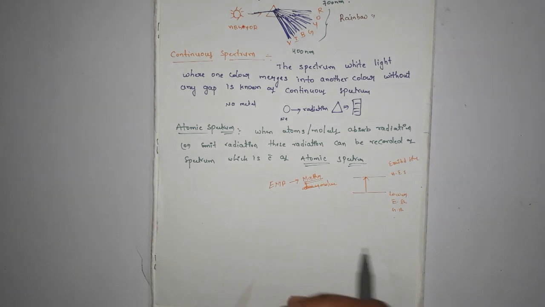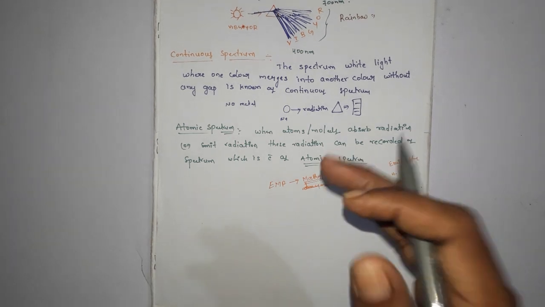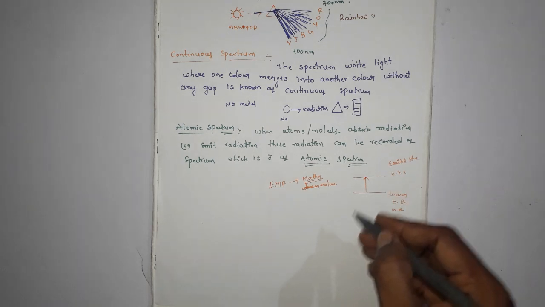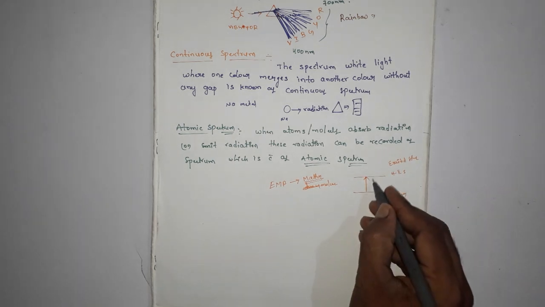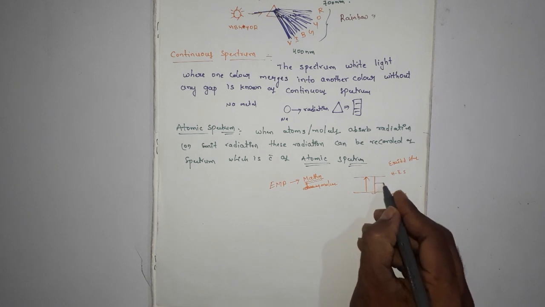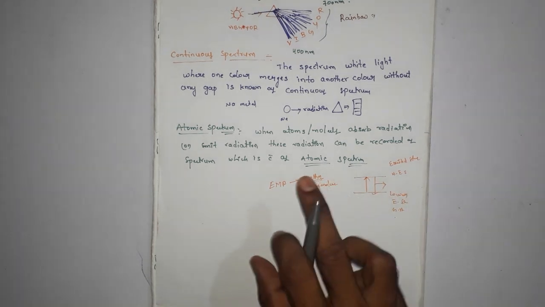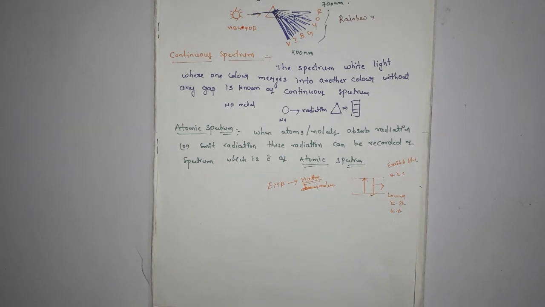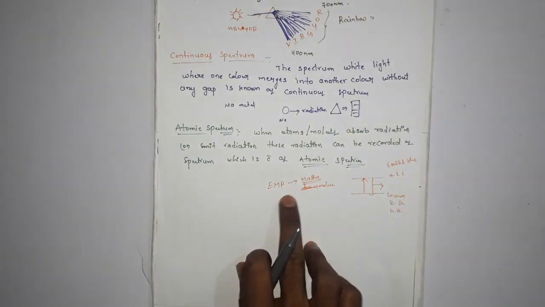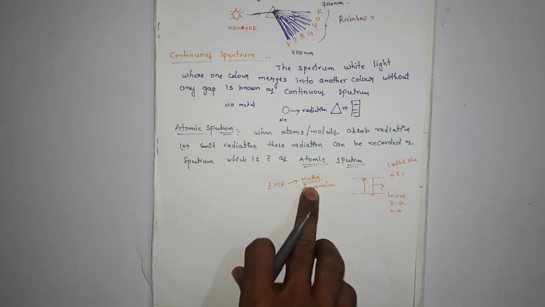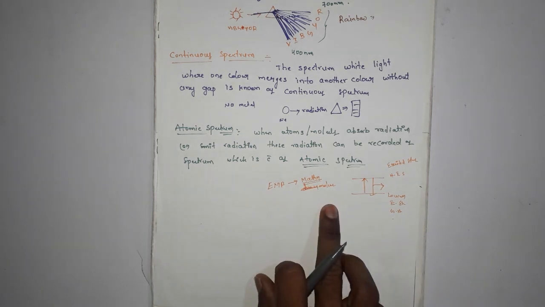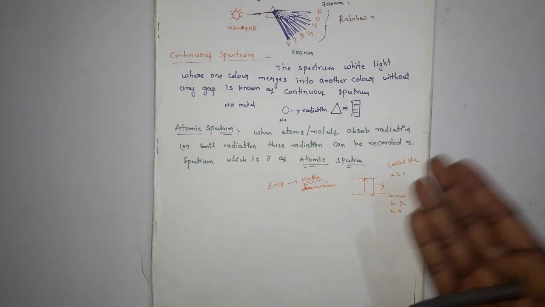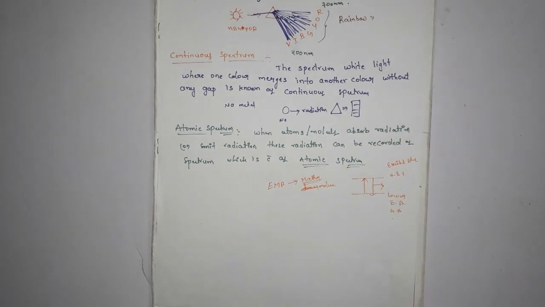So for returning to their normal, more stable energy state, the atoms and molecules emit radiation in various regions of the electromagnetic spectrum. When electromagnetic radiation interacts with matter, atoms and molecules may absorb energy and be excited to a higher energy state.